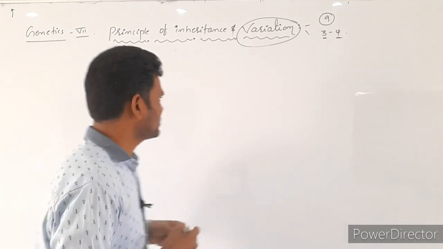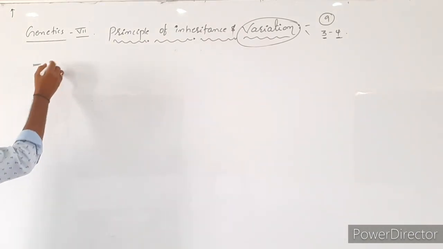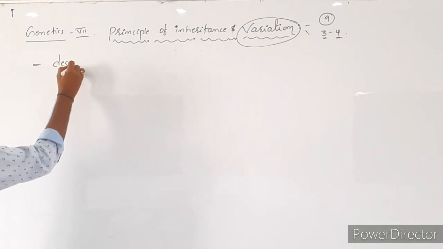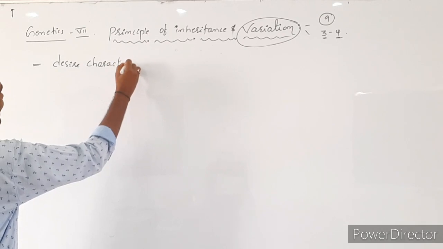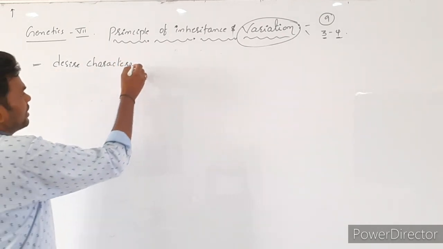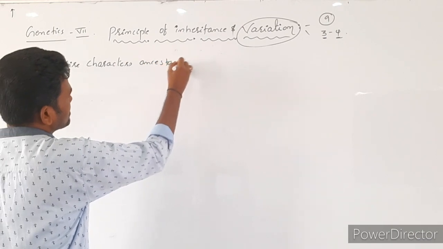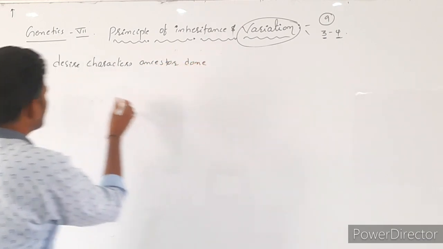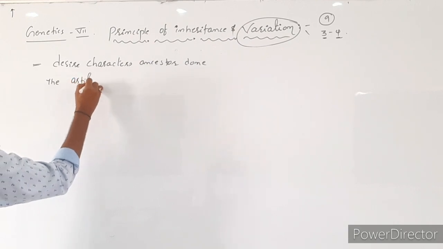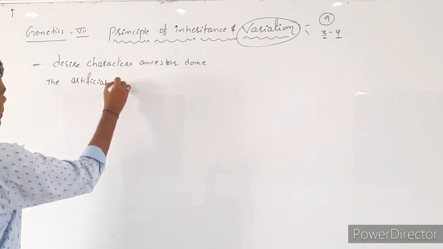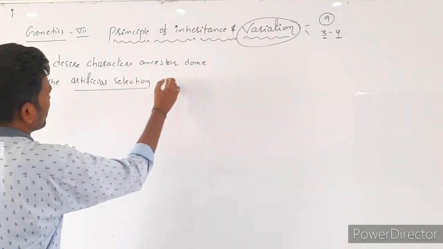Let's see, in NCERT it is given that for gaining desired characters, the ancestors did artificial selection and a cross.